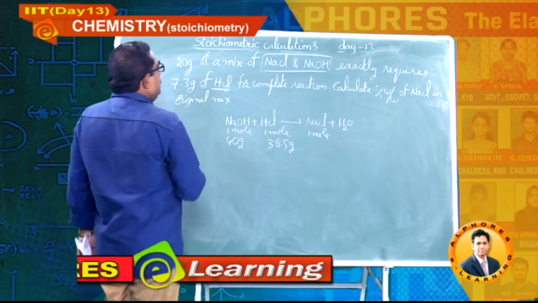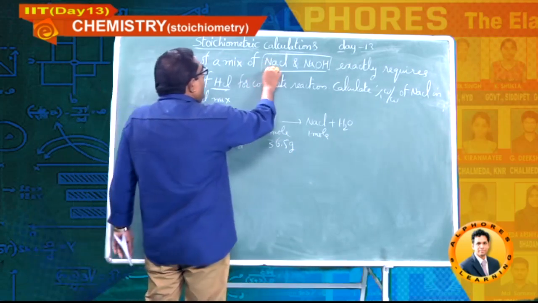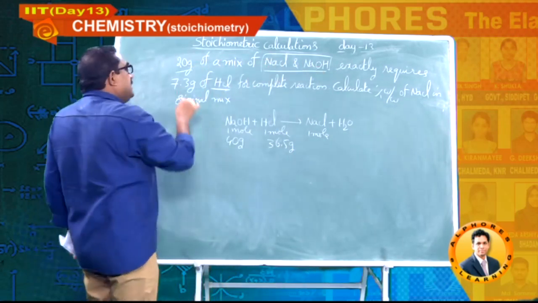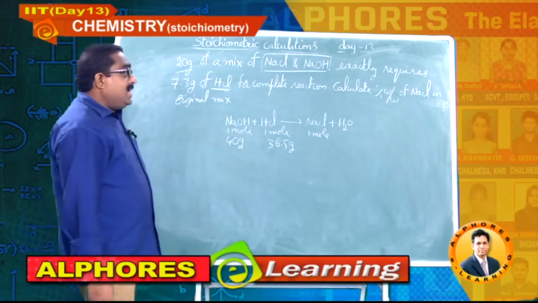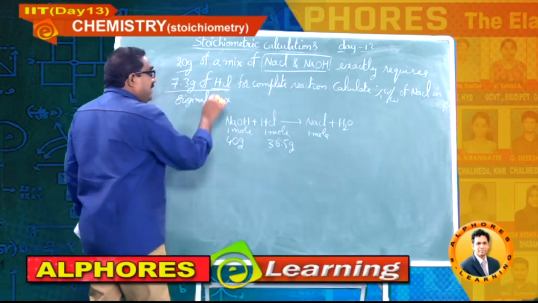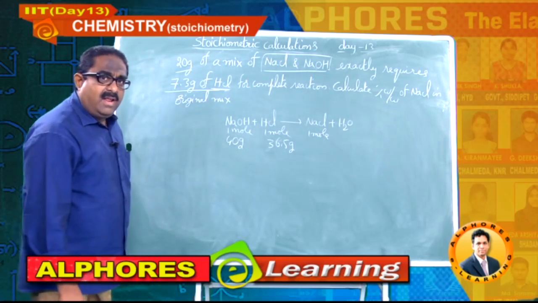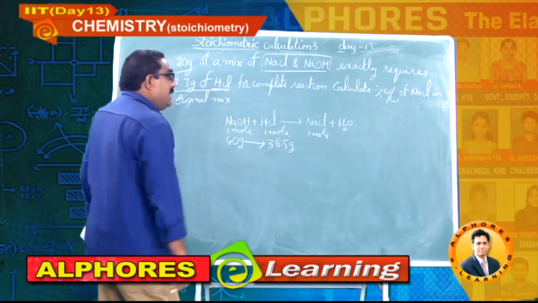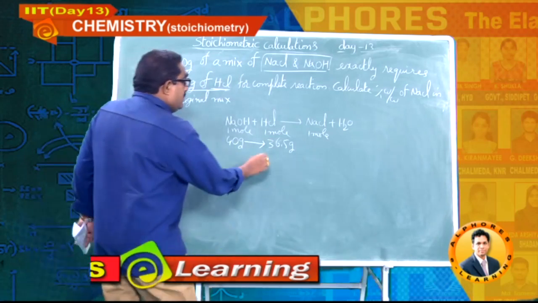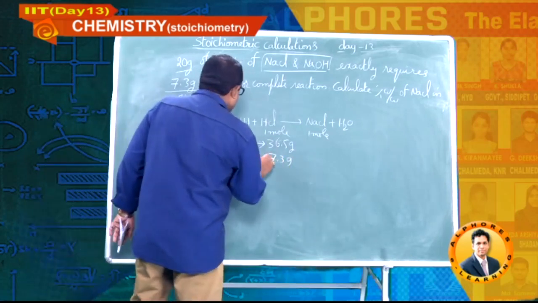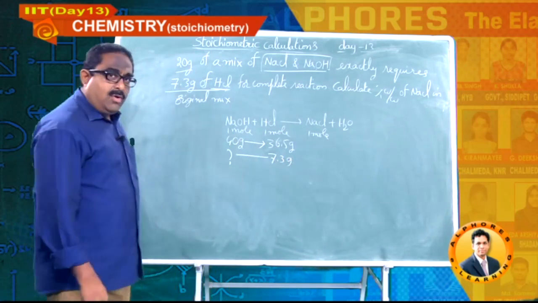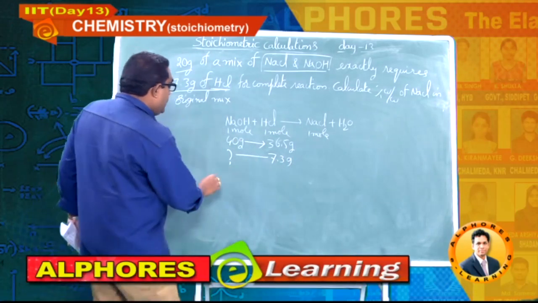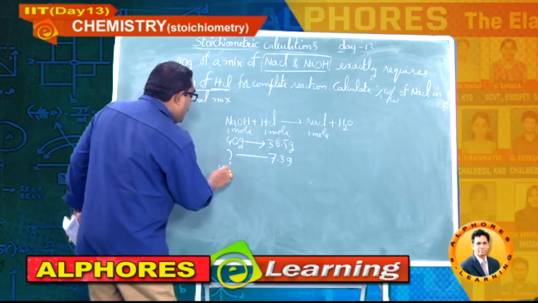Now we don't know how much NaCl and how much NaOH is present in this. That's what we have to find out. But he has given the requirement of HCl, 7.3. 40 grams is required by 36.5, so 7.3 grams means how much sodium hydroxide?